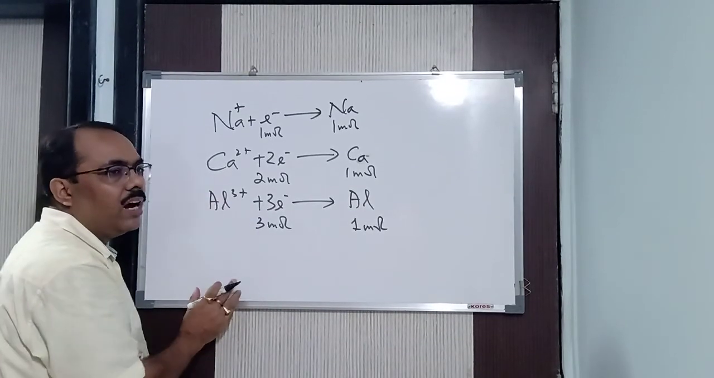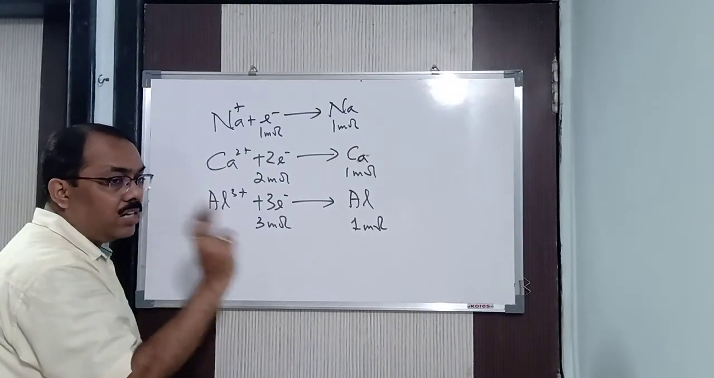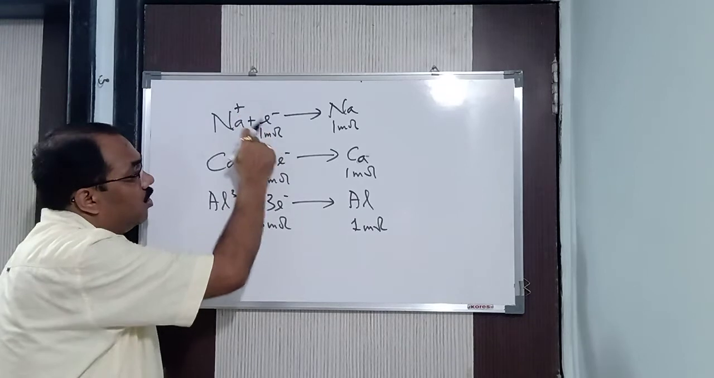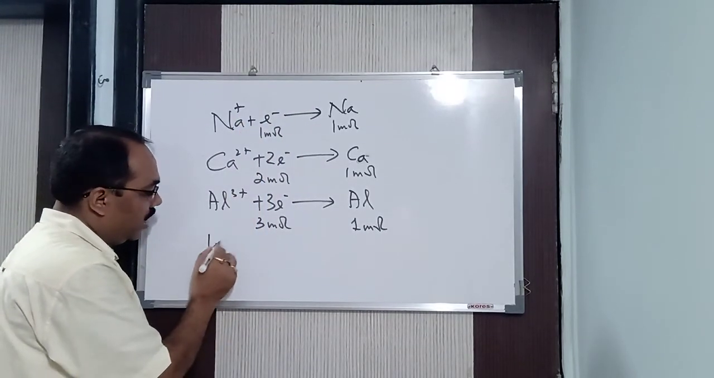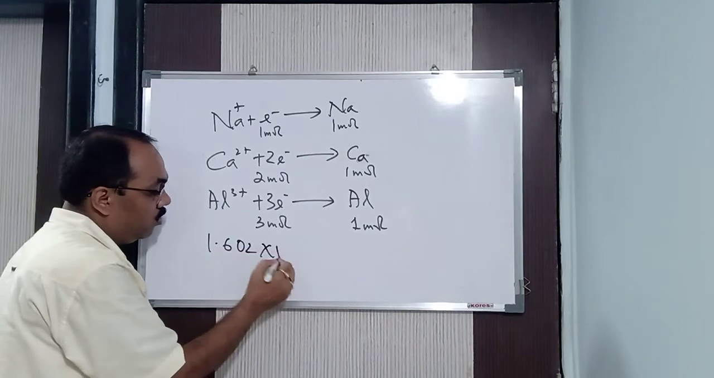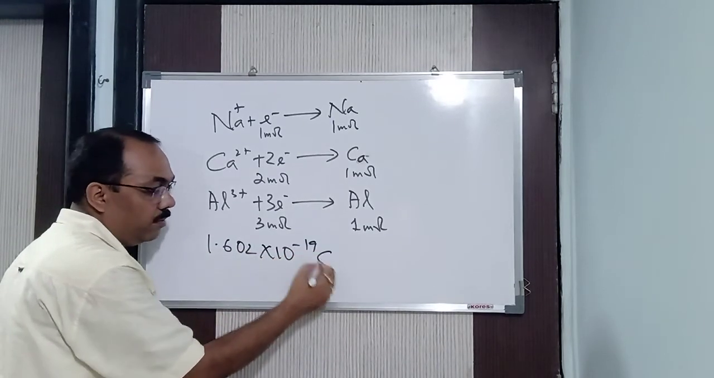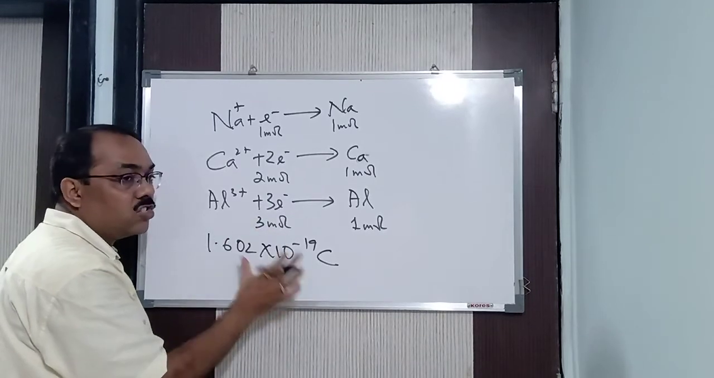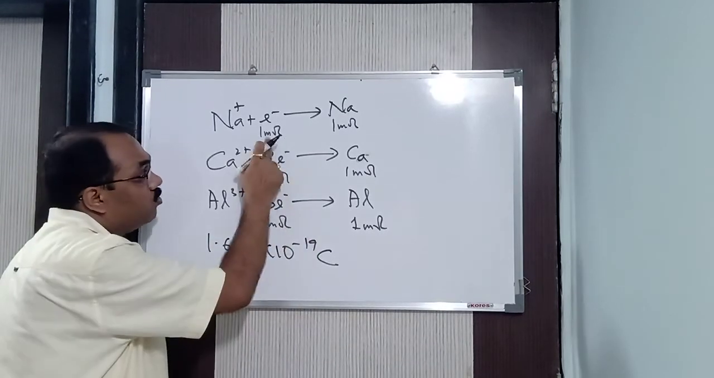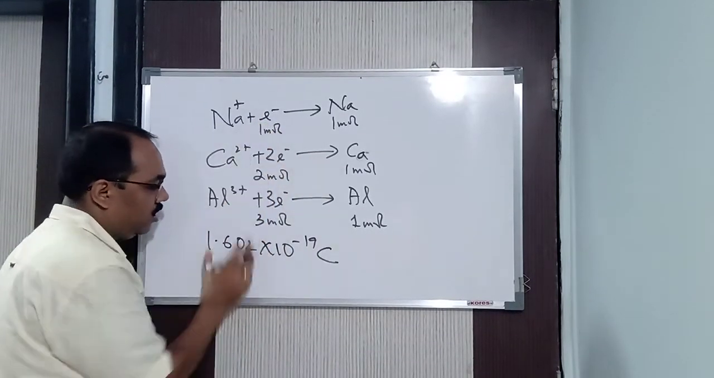So hence, if I ask you, what is the charge of 1 mole of electrons? What will you say? The charge of 1 electron is 1.602 into 10 to the power minus 19 coulomb. Understood what I have asked you? What is the total charge of 1 mole of electrons?